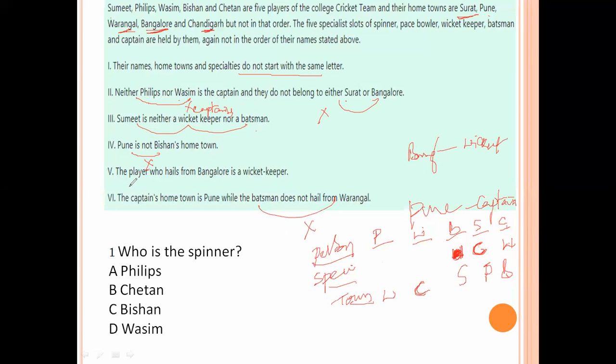Next here. The batsman is not hailing from Warangal, which means the remaining are pace bowler and spinner. So for pace bowler and spinner, suppose the Warangal person is spinner. Now Wasim is a pace bowler.